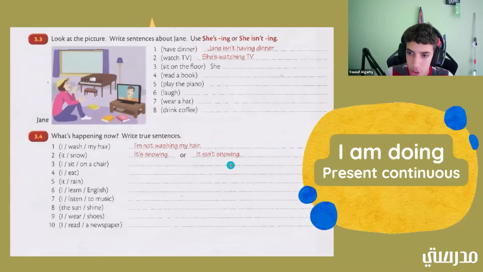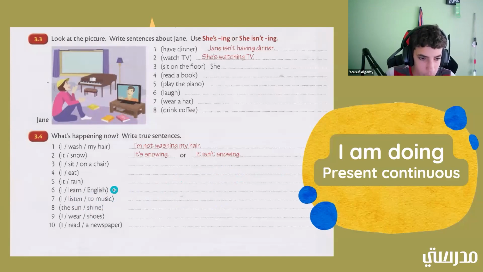I'm learning English. All right, good job. Okay. So I blank listen blank to music. So what could this one be? I'm not listening to music or I'm listening to music.